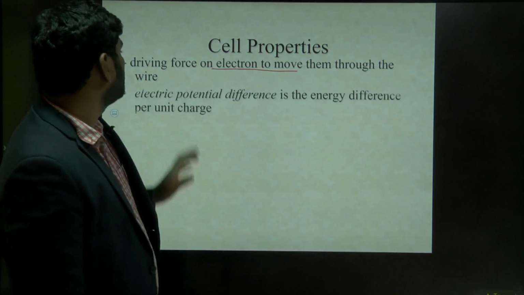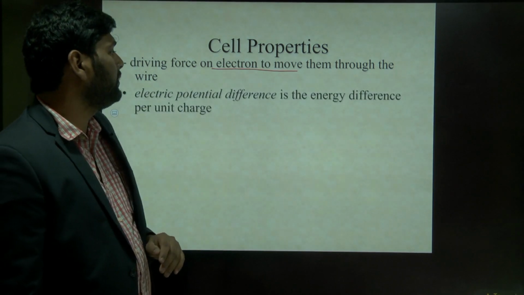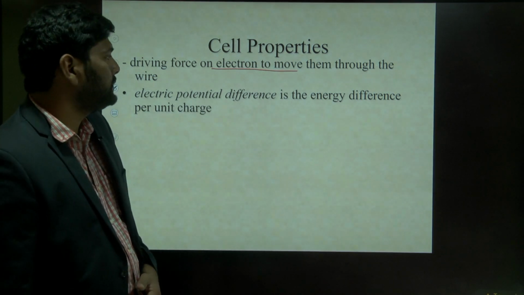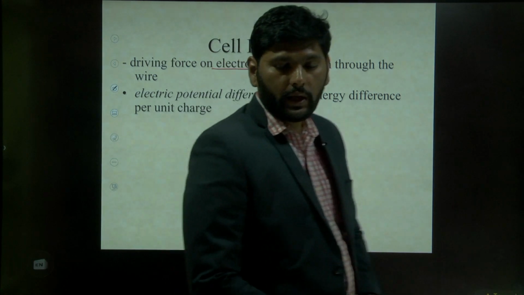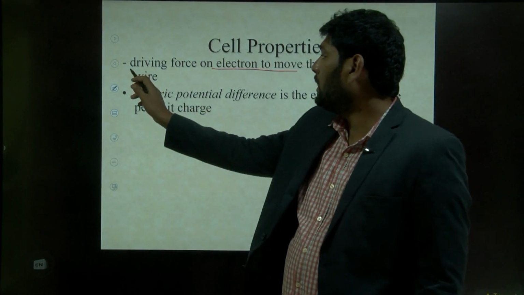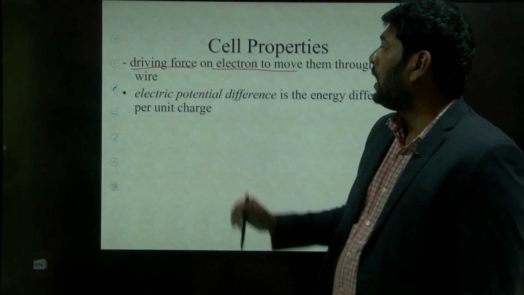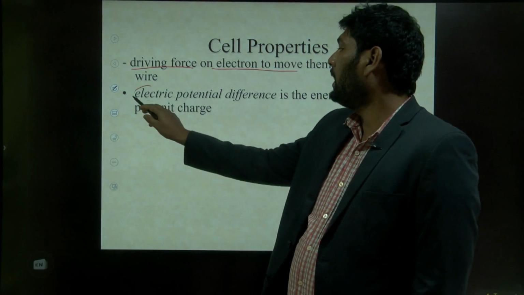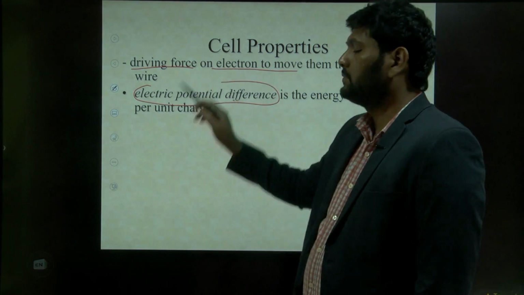And the next thing is electric potential difference, which is the energy difference per unit charge. Actually, here I said a driving force. So how do you get that driving force? You get the driving force by having this potential difference. Understand?